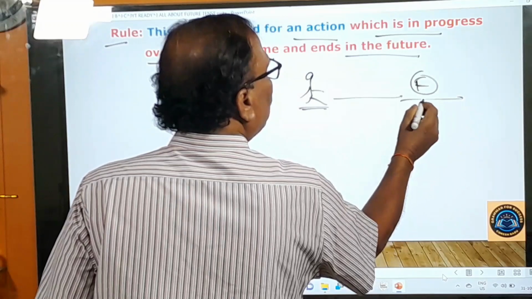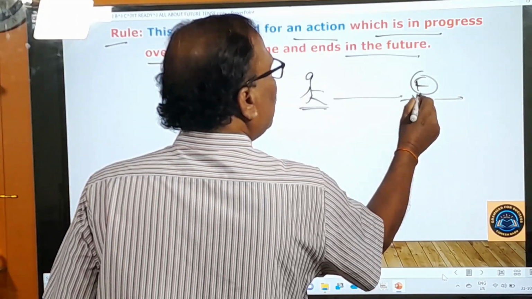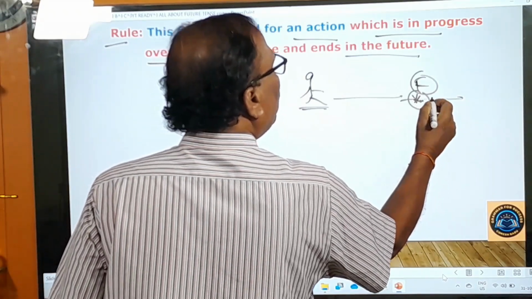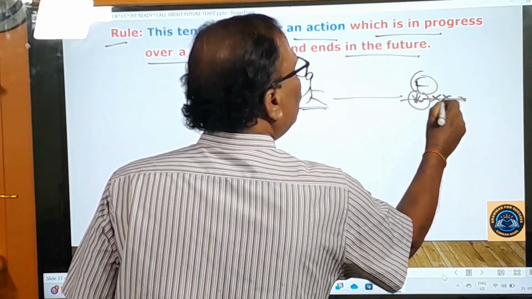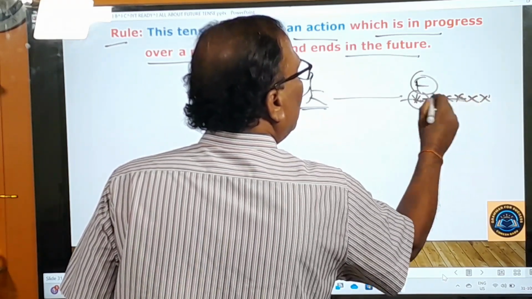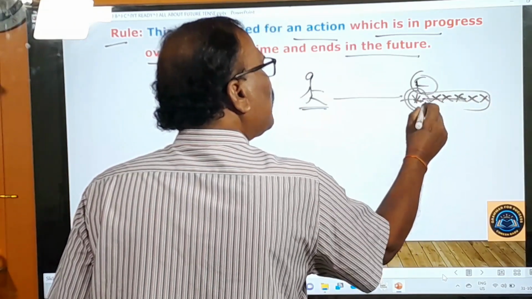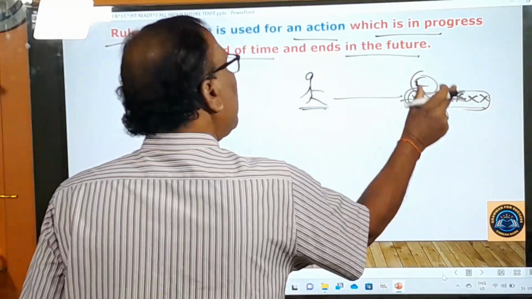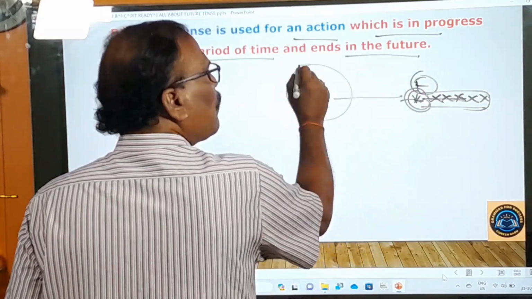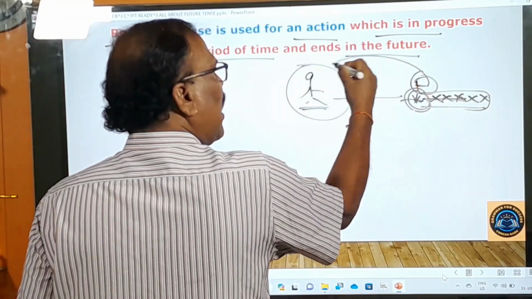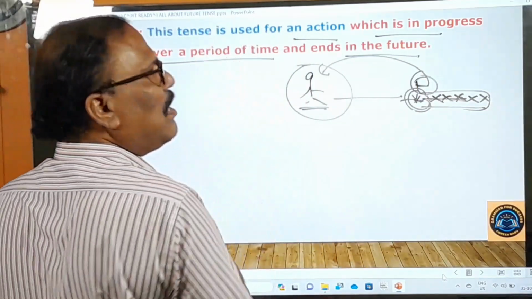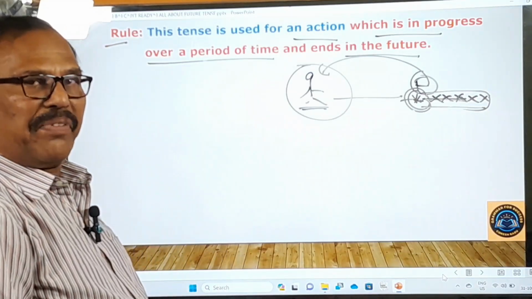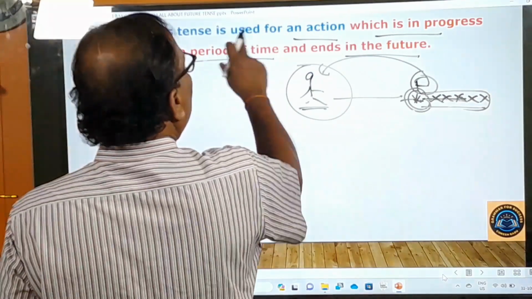We start doing some action, and this action will be in progress over a period of time. For a long time it will be continuing like that. To indicate such a future continuing action, you have to use this subtense, future perfect continuous tense.